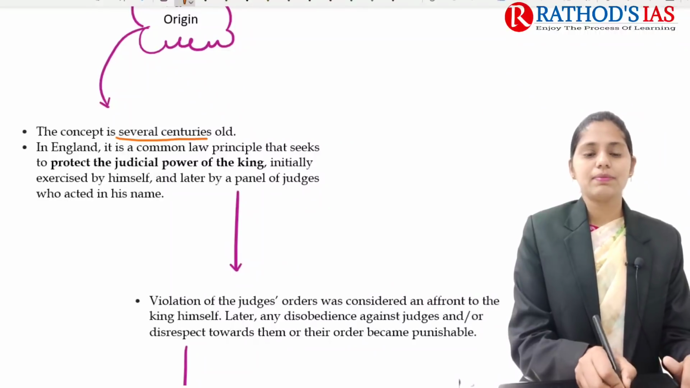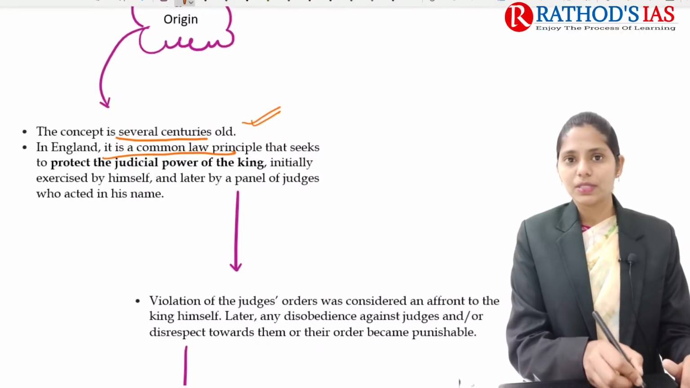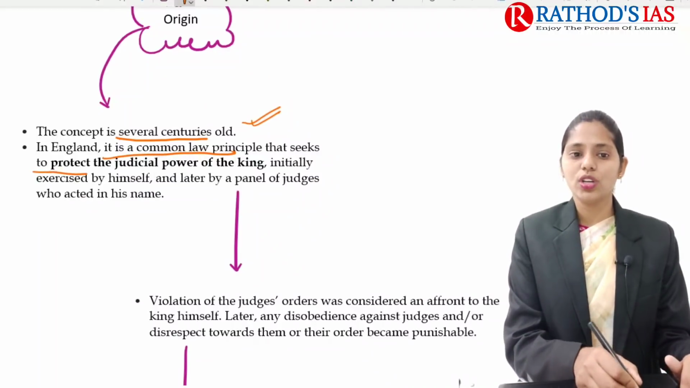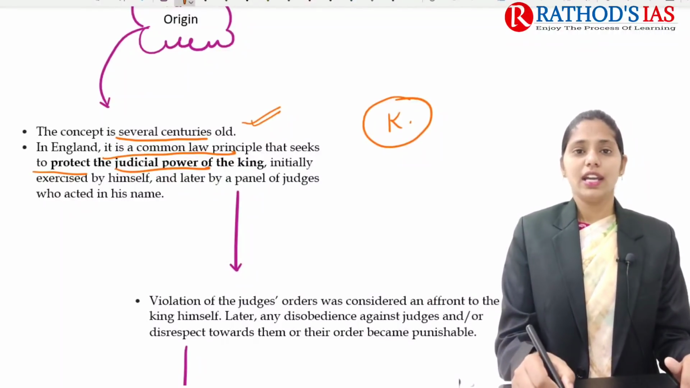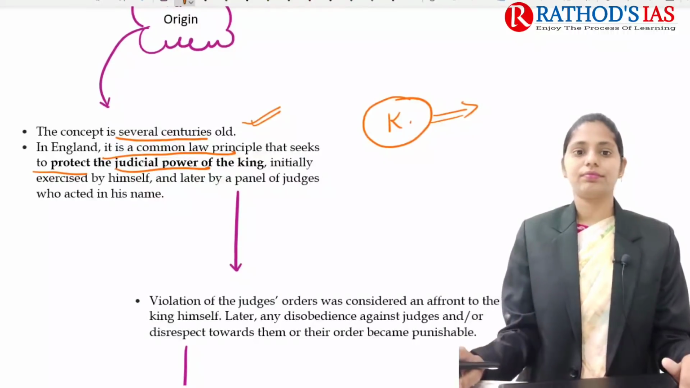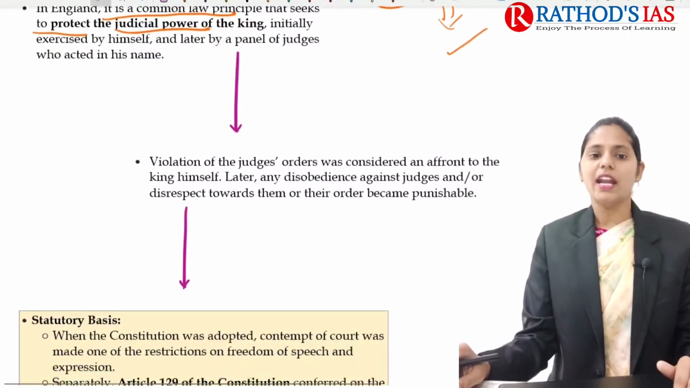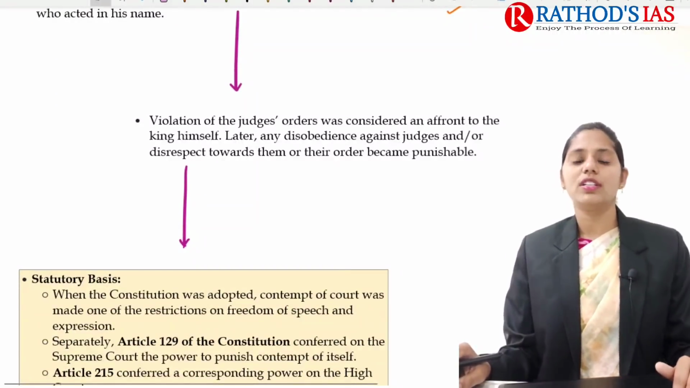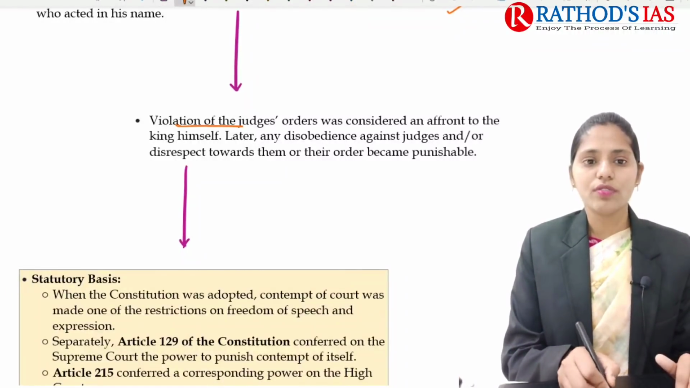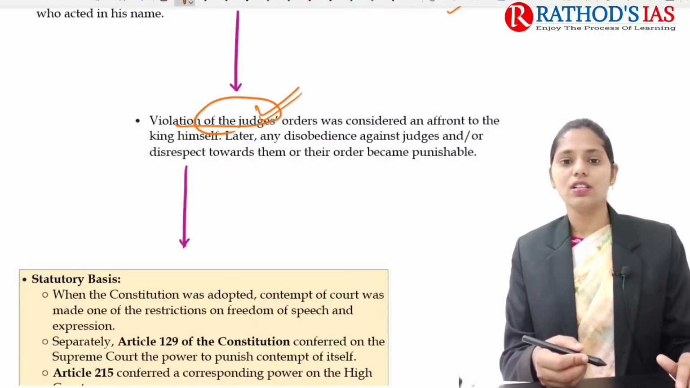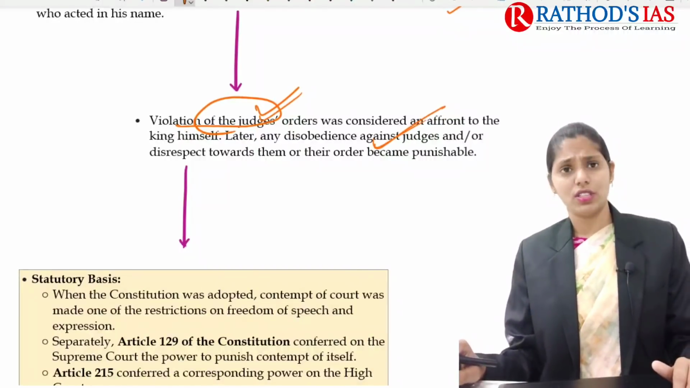Now we are talking about the origin of this concept. Contempt is several centuries old. For example, in England it is a common law principle which seeks to protect the judicial power of the king. Initially it was exercised by the king himself, and later a panel of judges also acted in his name. Any violation of judges' orders was considered an affront to the king himself. So whenever the orders of judges were violated, it was against the king itself, and that person would be punishable. This is how the concept of contempt of court evolved.